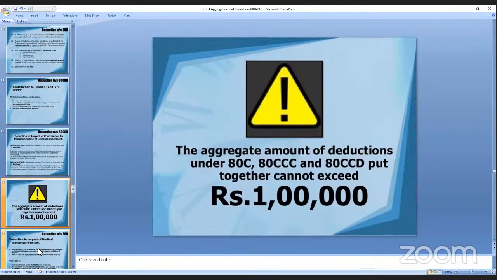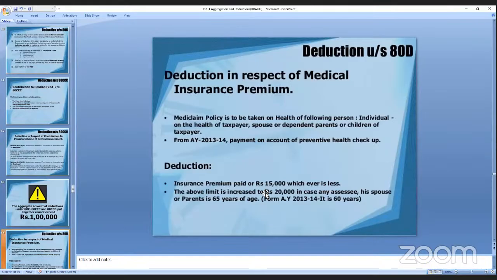And next, here is the deduction under section 80D. This is the deduction in respect of medical insurance premium. What is the medical insurance premium? The premium paid or rupees 15,000, whichever is less. So, okay, the medical claim policy is what you have taken. Nowadays, everyone is very conscious about taking medical policies. You know why the people are going for medical claim policies?